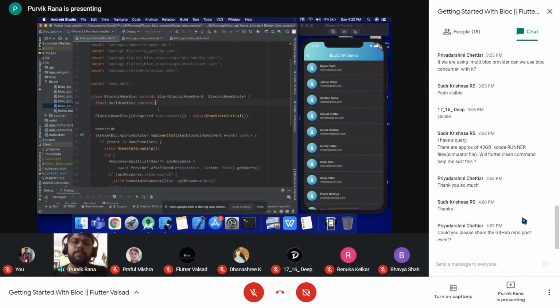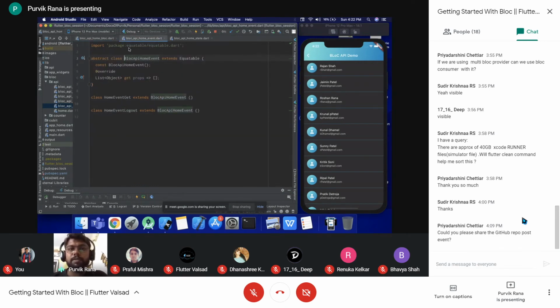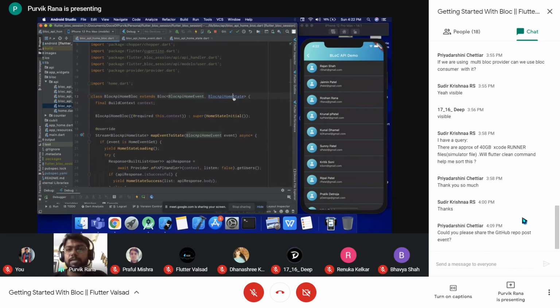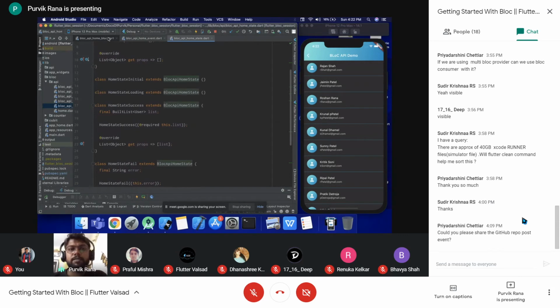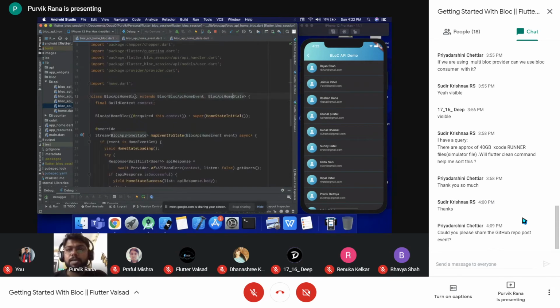So now come back to the block. This block will extend the base block, and it will have the events of this particular class. These are the different events, and it will have states from this particular class. So these are the different states that this block will represent, or you can say these are the different states that this block can only emit from itself.